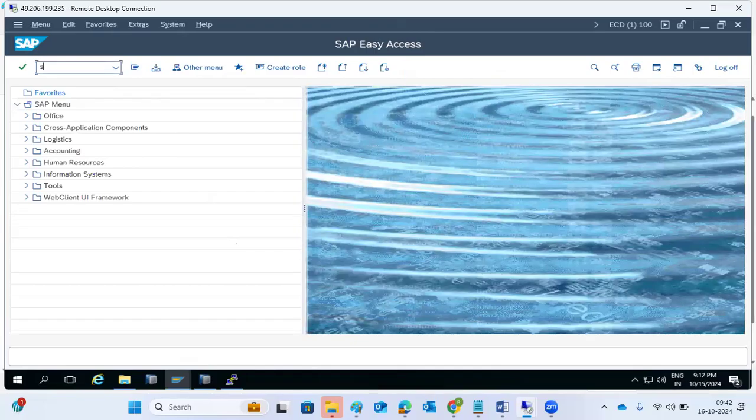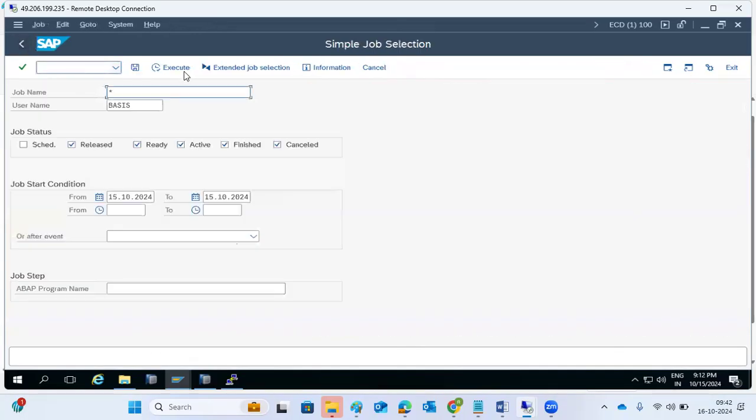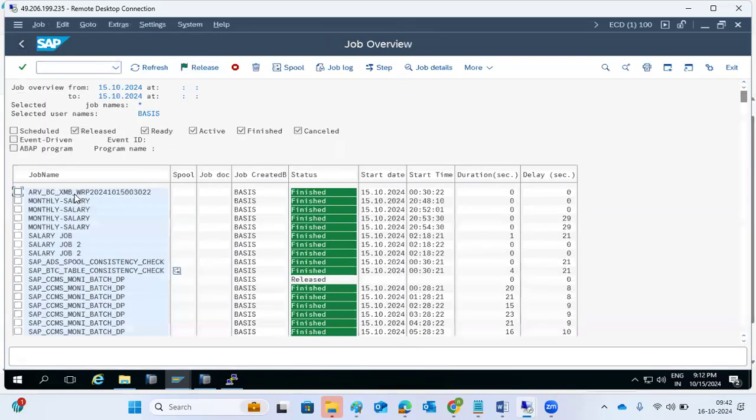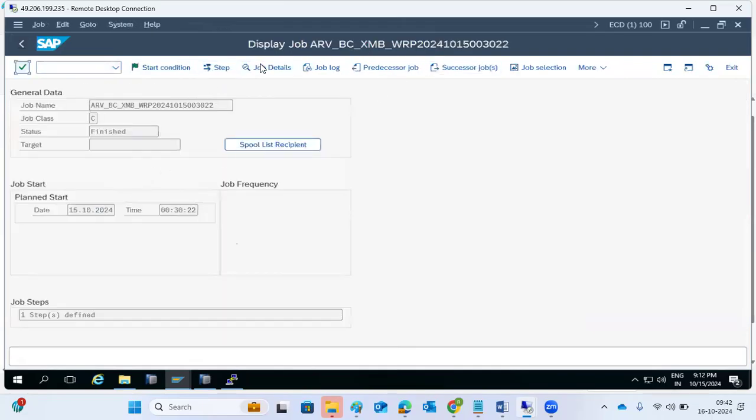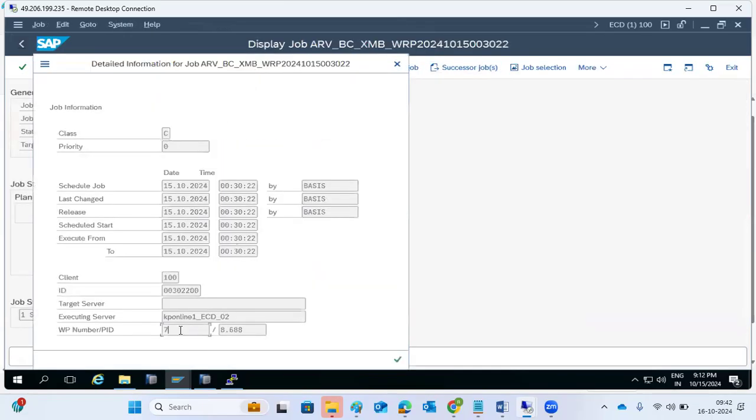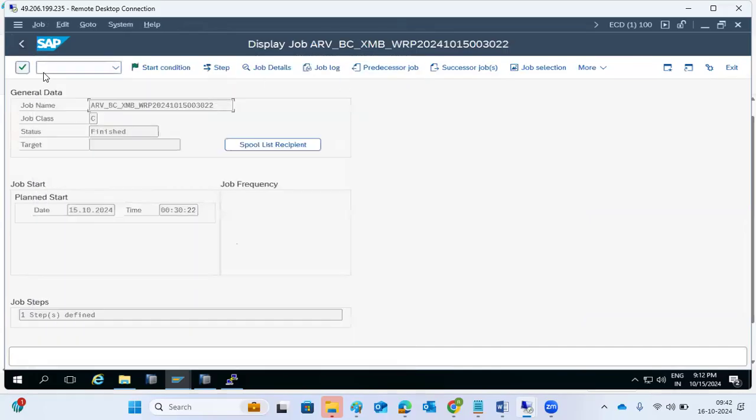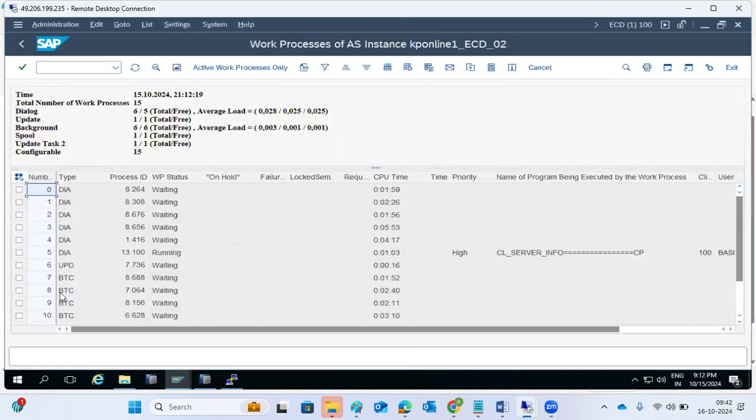For each and every job, one BTC work process is required. If you go to the job details here, there is a work process number 7. What is this work process number 7? If we go to SM50, work process number 7 is the BTC work process. So the job is executed by the BTC work process.